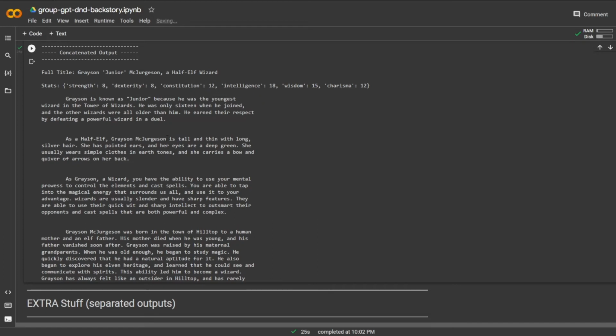As a half-elf, Grayson McJurgensen is tall, thin, and with long silver hair. She has pointed ears, her eyes are deep green, and she usually wears simple clothes, earth tones, and she carries a bow and quiver with arrows on her back. So that one is a little interesting. I was more going for Grayson as a male character, but I can definitely see that it could be a female. But I was more looking for a male character. But I can still use the description as a general description for my character.